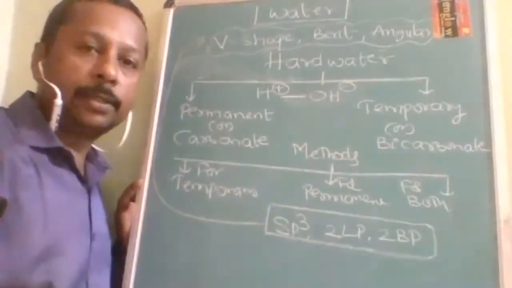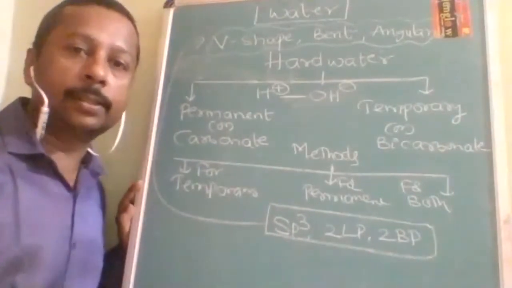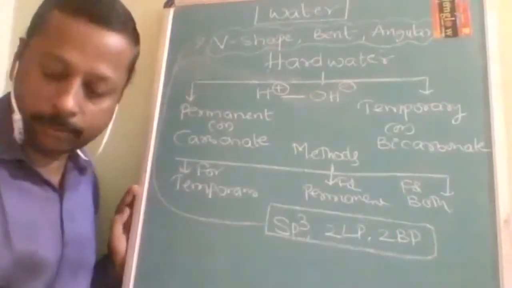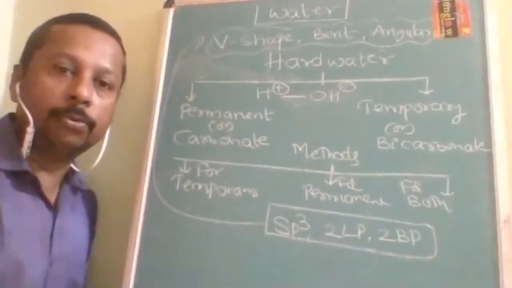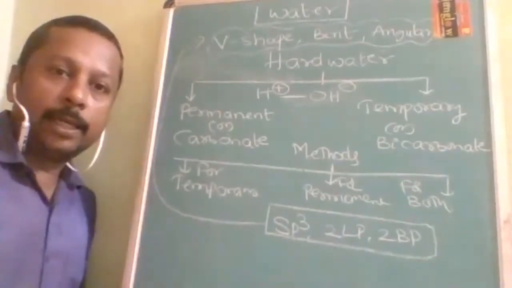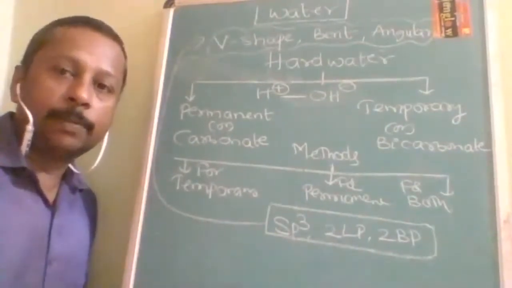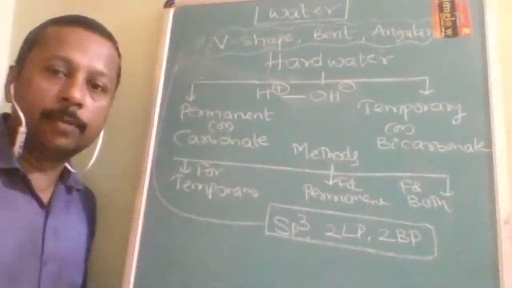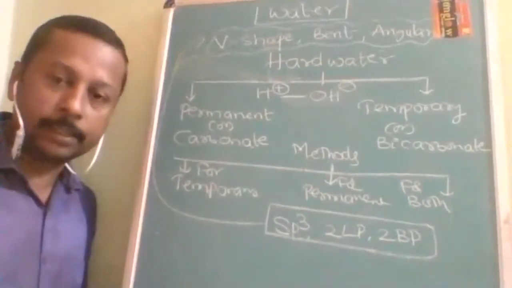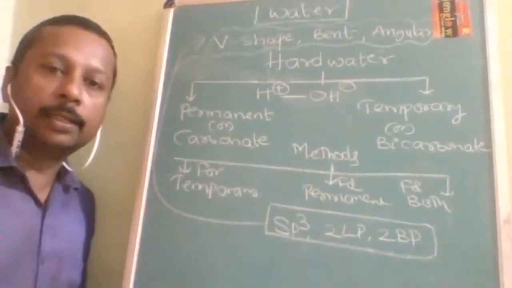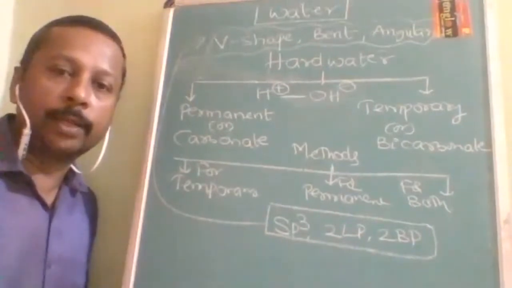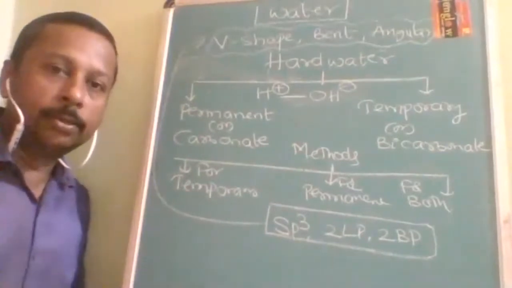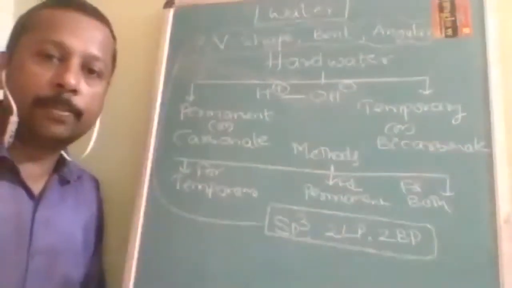The basic nature of water is due to the presence of the hydroxyl group. The hydroxyl group makes it possible to act as a base, and the presence of H plus, that is the proton, makes it possible to act as an acid, but both are collectively available. That's why it is amphoteric in nature. Water is amphoteric in nature due to the presence of both H plus and OH minus. Is it understood, students? So this is about the structure and properties of water.